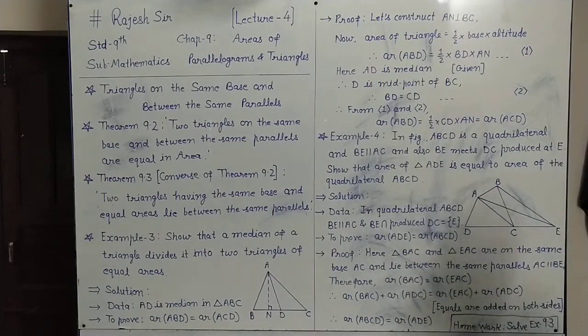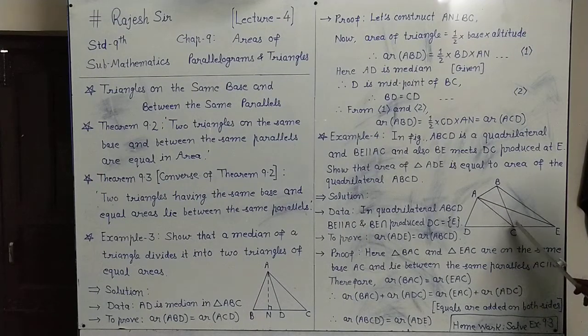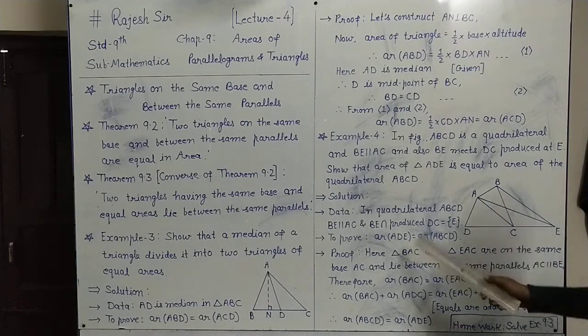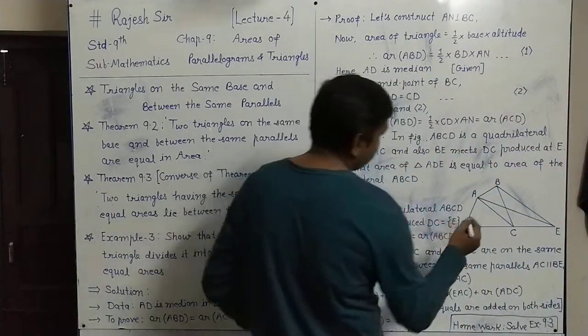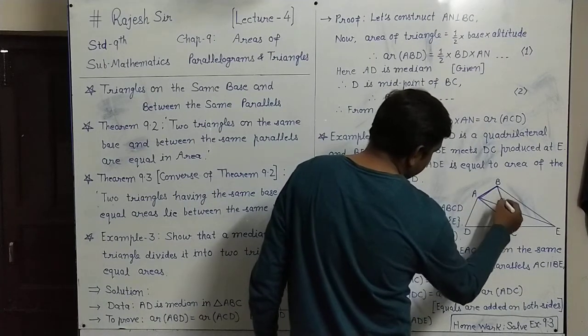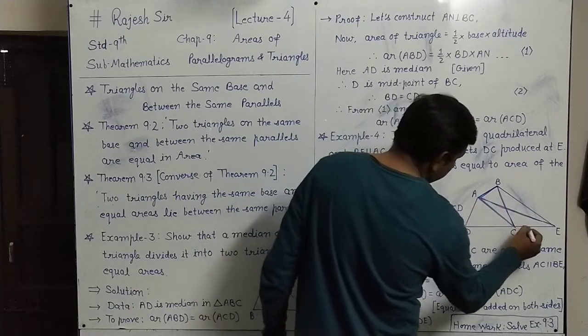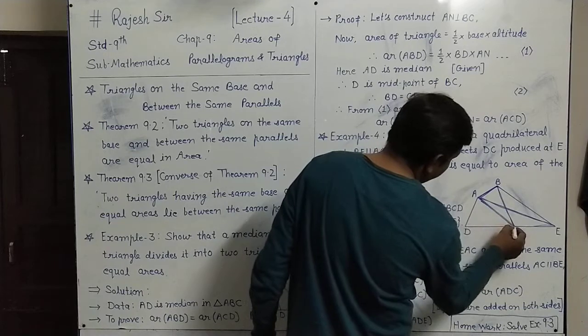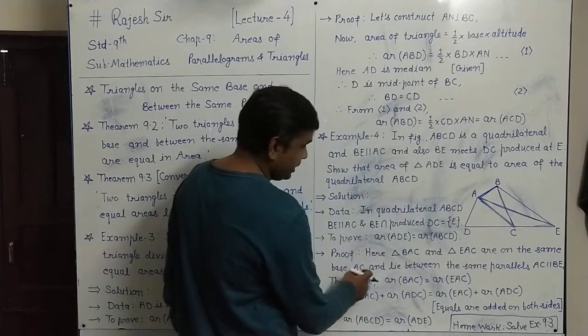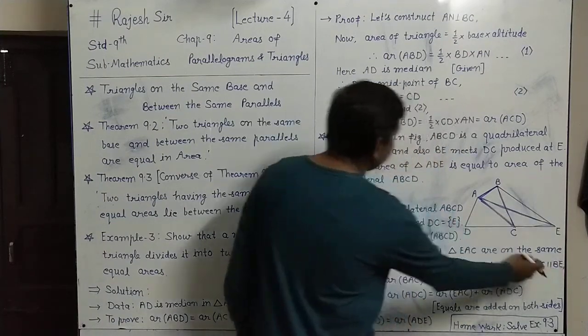In the proof, triangle BAC and triangle EAC are on the same base AC, and lie between the same parallels, BE parallel to AC, which is given.